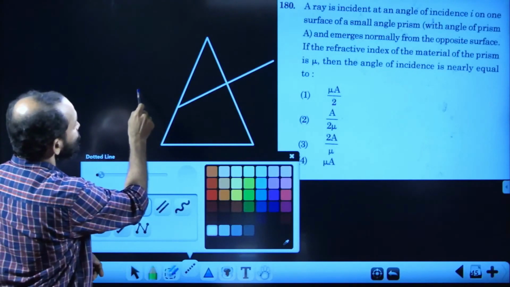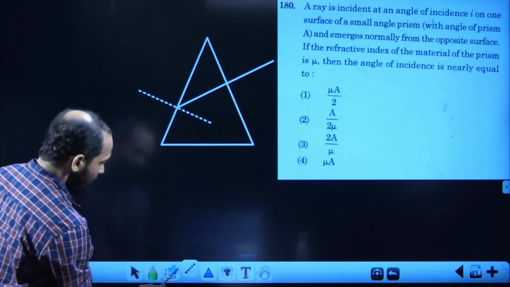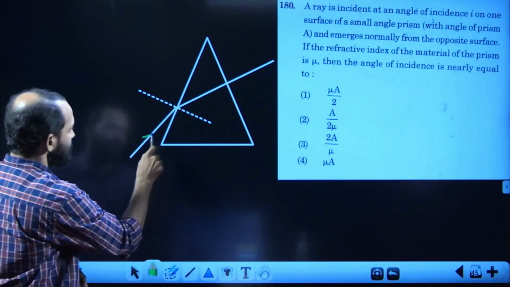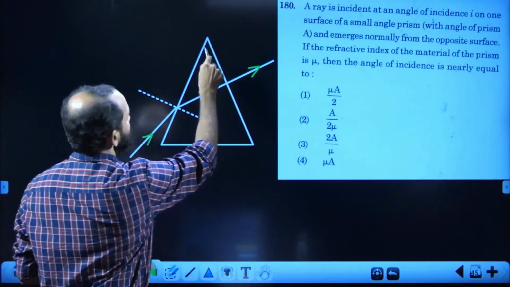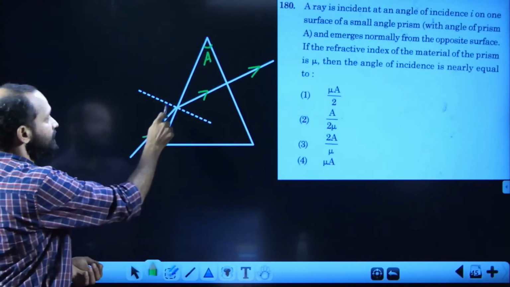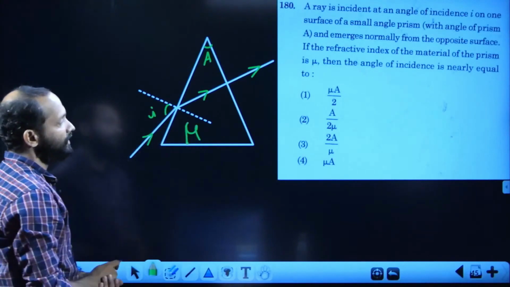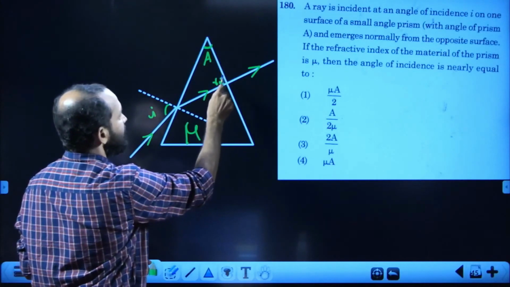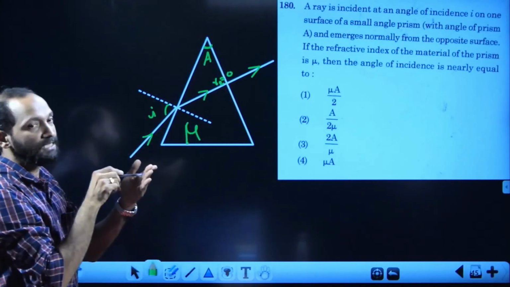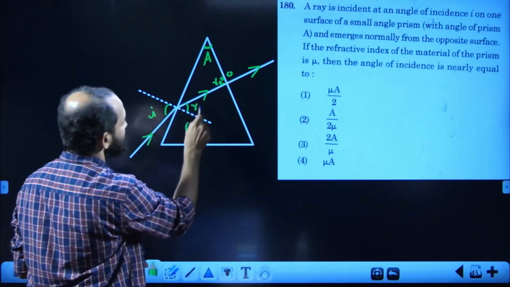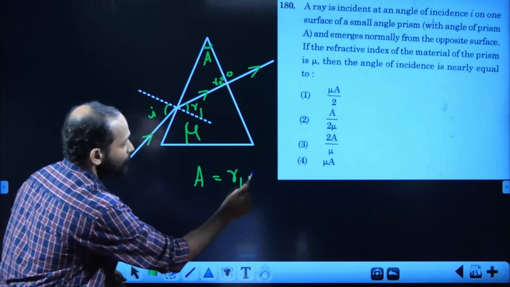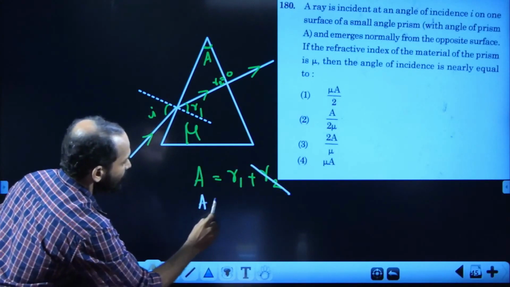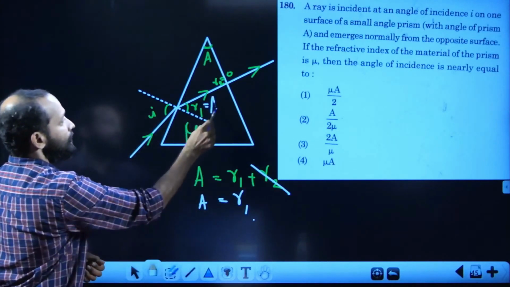The normal at the first surface looks like this. Then the incident ray must go from rarer to denser, so it should bend like this. These are the arrow marks. Here, this is the angle of the small angle prism. This is the angle of incidence and mu is the refractive index of the prism. Here, the second angle of refraction R2 is 0 because that is normal incidence at the second surface. At the first surface, this angle is R1. We know A is equal to R1 plus R2. So R2 is 0, so A is equal to R1.